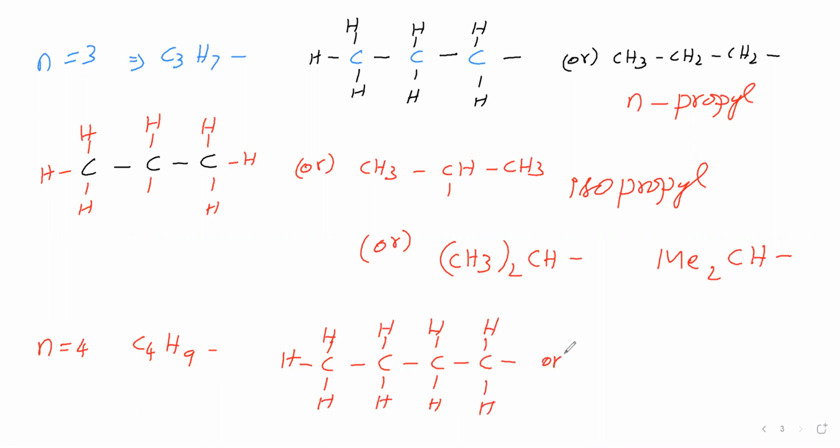This we can write in another manner, that is condensed form: CH3, CH2, CH2, CH2 single bond. This is a normal chain, therefore n we will write. 4 carbon atoms present, therefore but. Then yl will include, therefore it is called n-butyl. Other isomers we will write for this one.